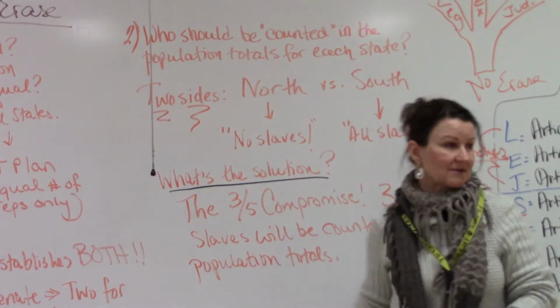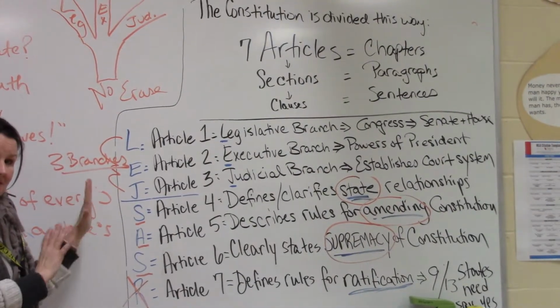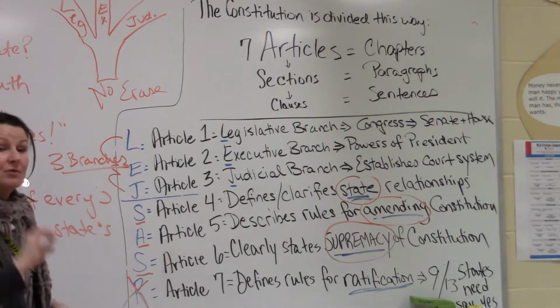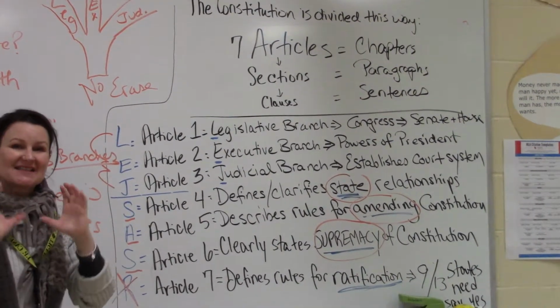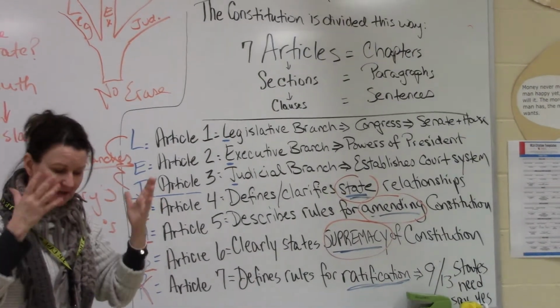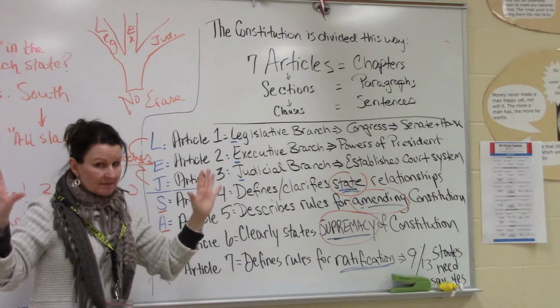Okay, so once all of that's agreed upon, I just want to talk to you for a minute about how the Constitution is divided. And if you know this, you know more than most Americans, trust me. So the Constitution is divided into 7 different articles. Those articles you can think of, don't get stuck in the word article, think of it as a chapter with broad themes.